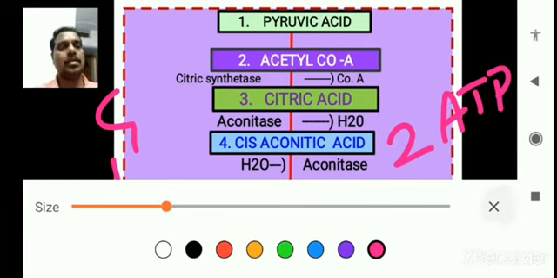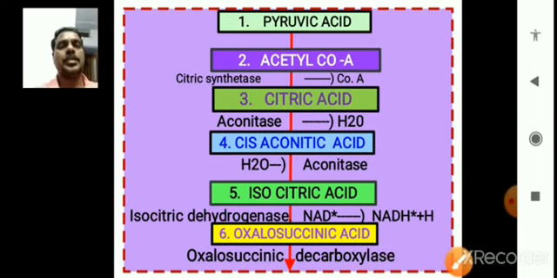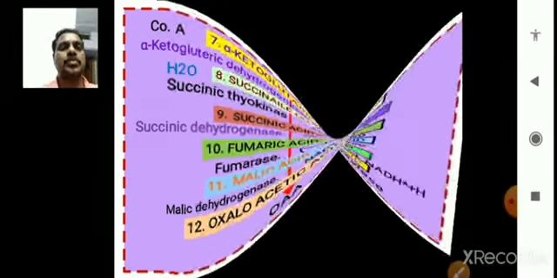And again, observe here, in the formation of citric acid to oxaloacetic acid, there are three NADH2 produced. Where are they produced?